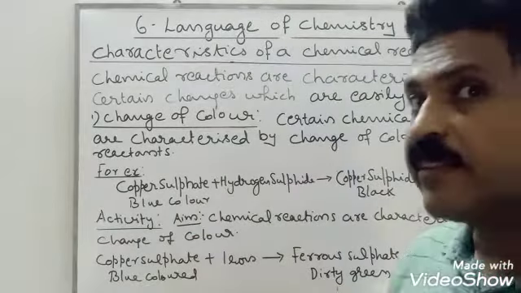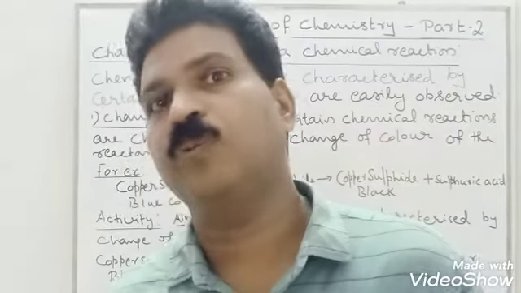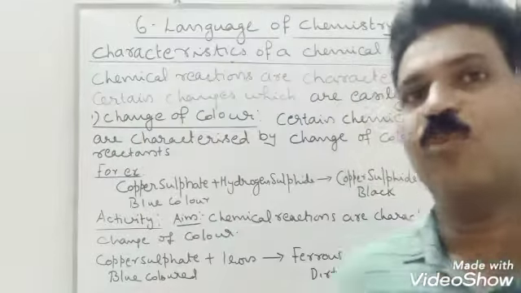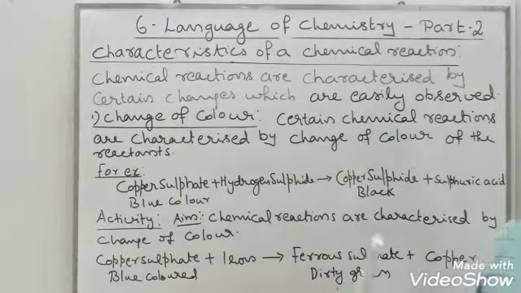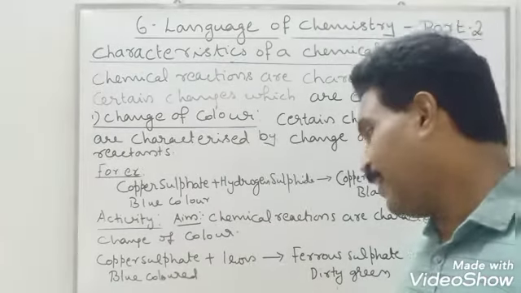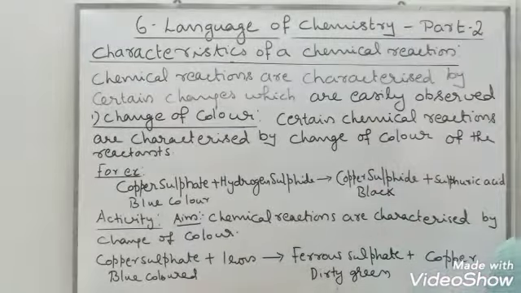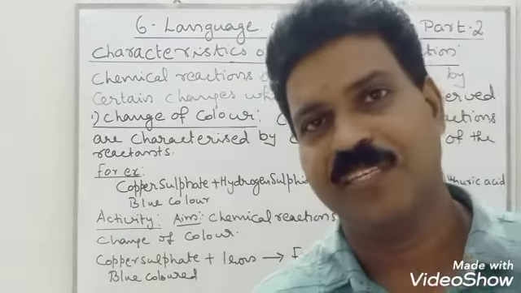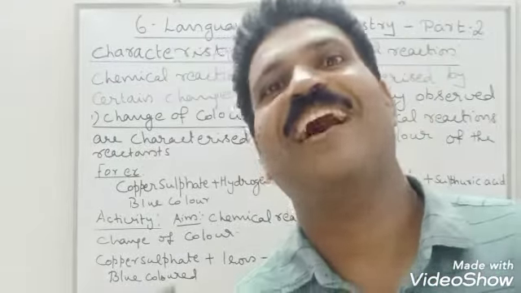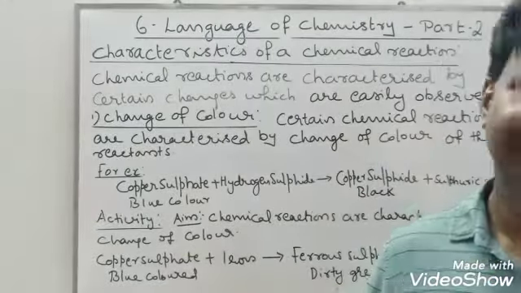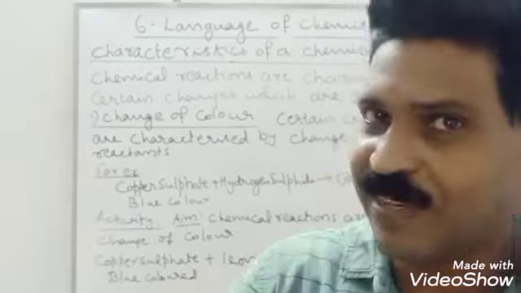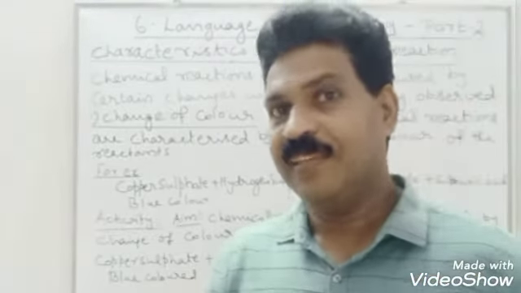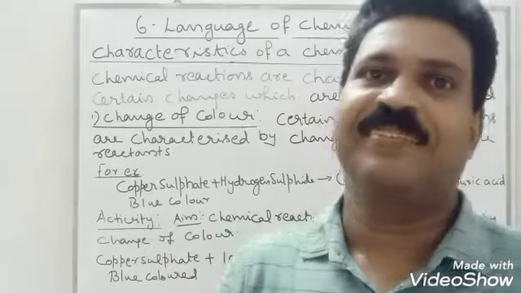And there is another activity that is given in your textbook. Here also our aim is chemical reactions are characterized by change of color. Okay, so here the materials required are a beaker, some water, copper sulfate and an iron nail. Procedure: in this beaker containing water, we are adding copper sulfate. Then put an iron nail in it.